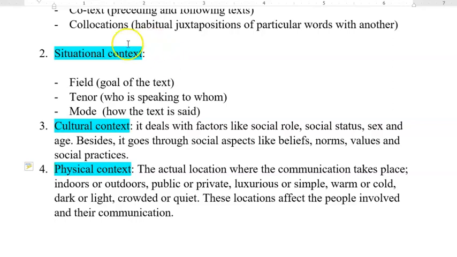The other one is the tenor. It's so important to know who is speaking this text and to whom. I have to discover who is the speaker and who is the audience. This will help me a lot in understanding the text. The other one is the mode. It means I have to go through the analysis by knowing how the text is said.